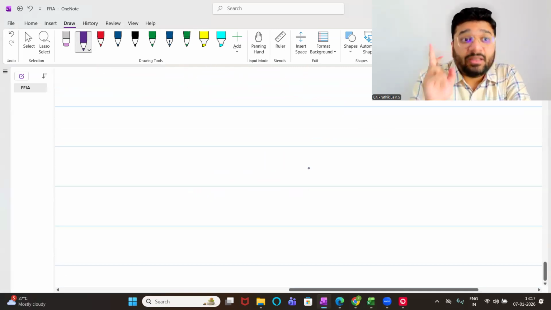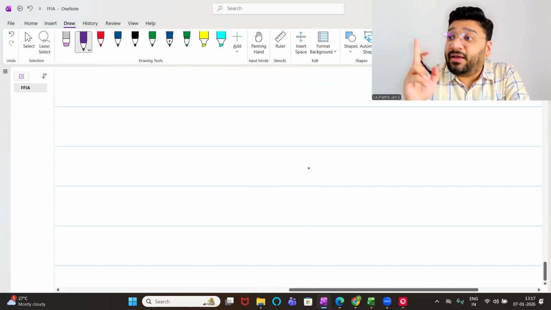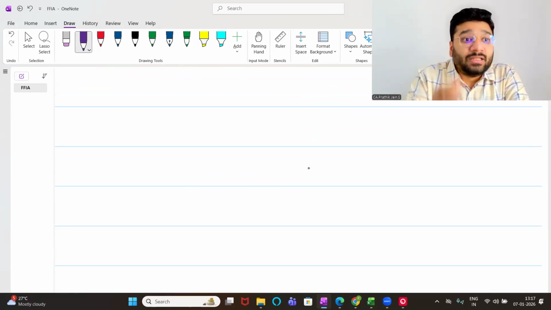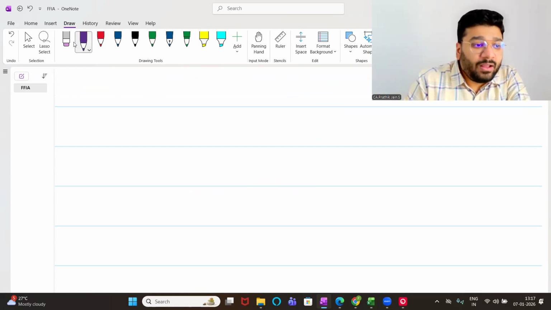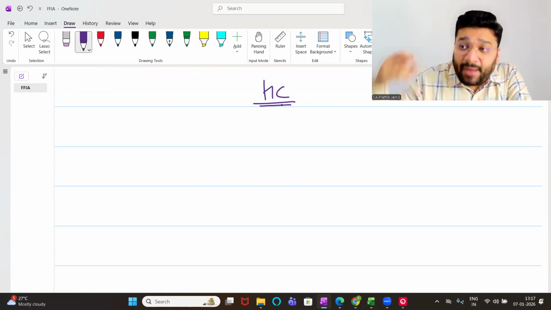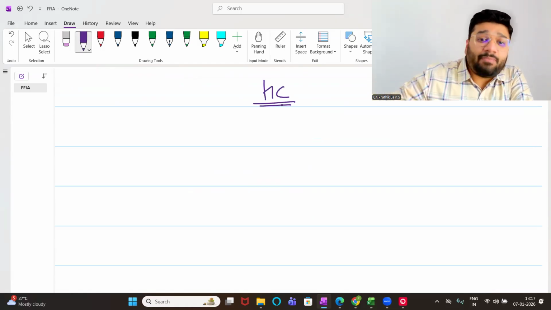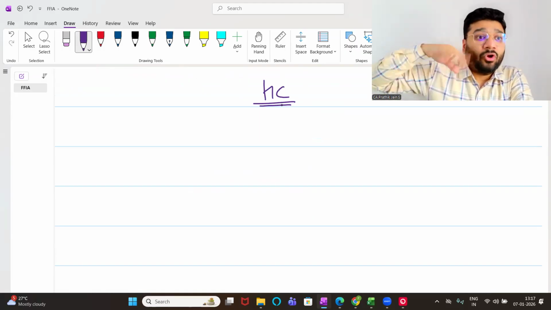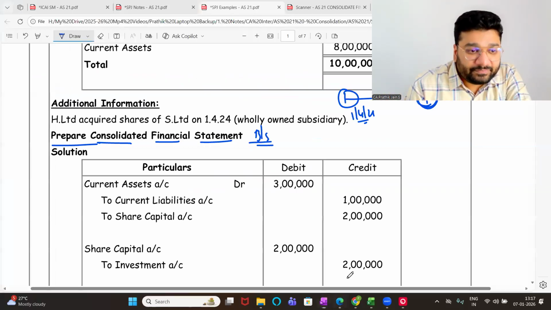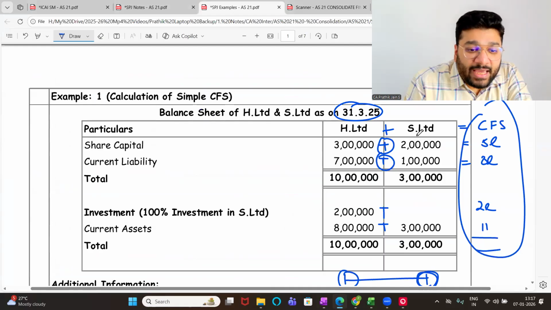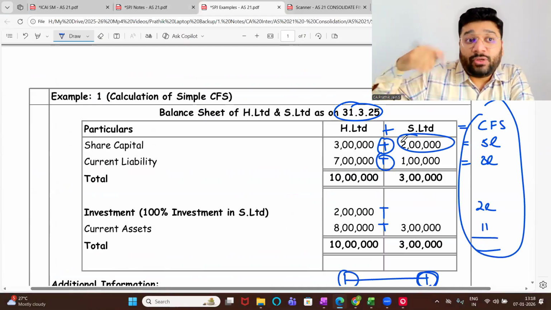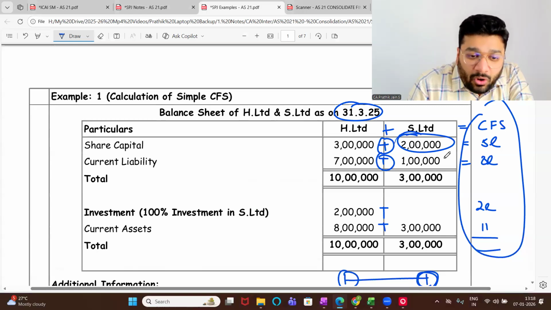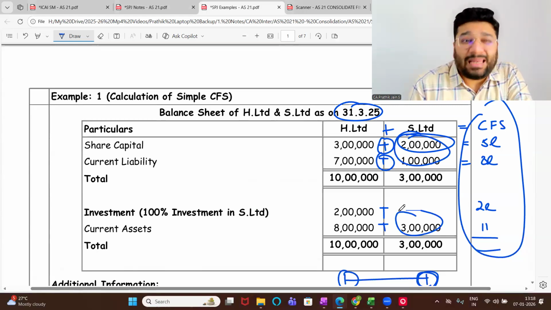I'm giving a disclaimer. In the entire consolidation, never, ever, anywhere, will we do journal entry. This journal entry is only for your educational purpose, only for your better understanding. We will not do journal entry. Got it, not got it? Okay. Now, holding company wants to combine the capital, asset, and liability of the subsidiary company in our book. What entry should they pass? The share capital and liability of that company now become the liability of my company also. To create liability, I have to give a credit. All the liabilities credit, all the assets debit. Tell me the entry.